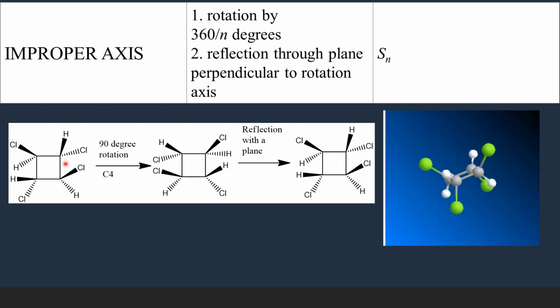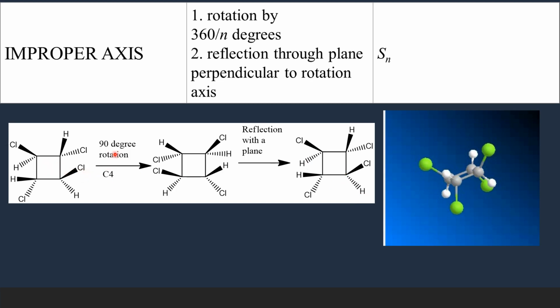So we have done a rotation about 90 degrees. Now we are doing a reflection with a plane that contains the carbon atoms. So when we do a reflection, what happens? This chlorine in the alpha side comes to the beta and this is reflected to the alpha side. So now we will have chlorine in the beta side and hydrogen in the alpha side. Now you can see this structure is equivalent to the original one.